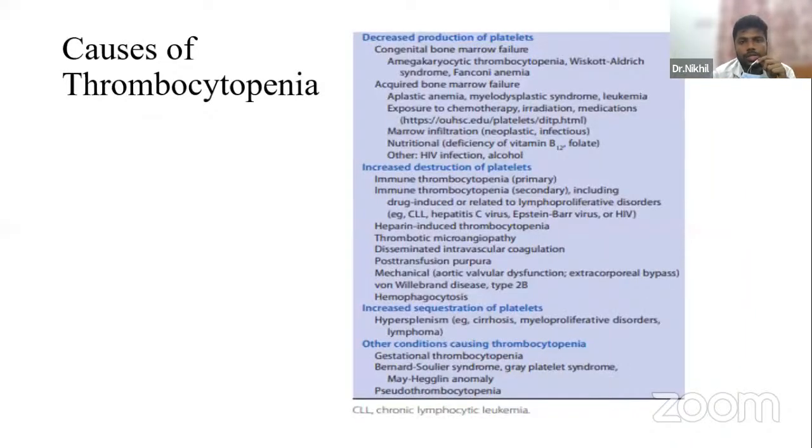Next, moving to the causes. The causes can be broadly classified into increased destruction, decreased production, increased sequestration, and other conditions like congenital causes. Decreased production can be because of congenital bone marrow failure or any acquired bone marrow failure. Increased destruction can be any immune mediated, heparin-induced, thrombotic microangiopathy, DIC, and any other mechanical cause, particularly in patients with valve replacement, where there is a chance of platelets being broken down by the mechanical valve itself. Then increased sequestration, as I told, in cirrhosis, because of hypersplenism, the platelets will be low. Any other congenital conditions like syndromes, you should also rule out.